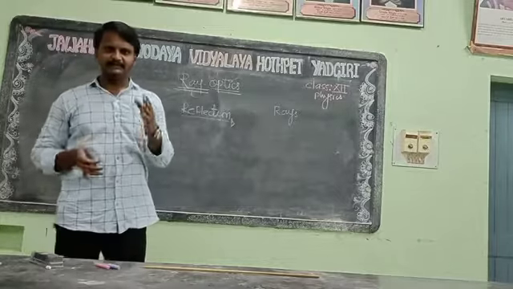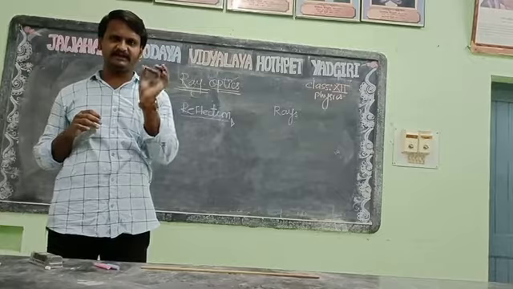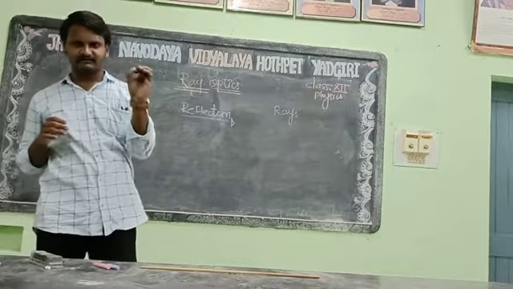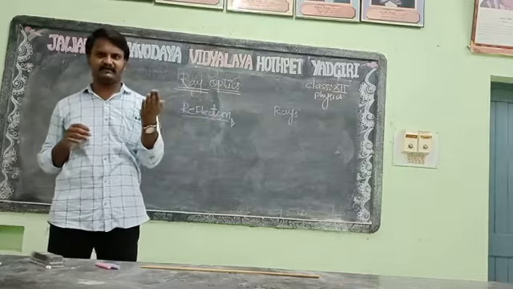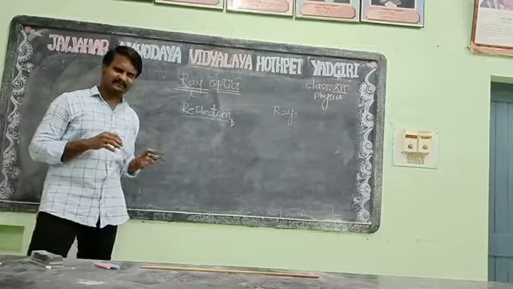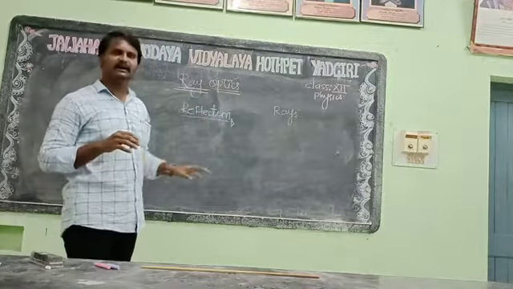Reflection means bouncing back to the original position. When light is reflected, it strikes an object and the rays are reflected at some other angle. That is what reflection means, bouncing back of the rays.